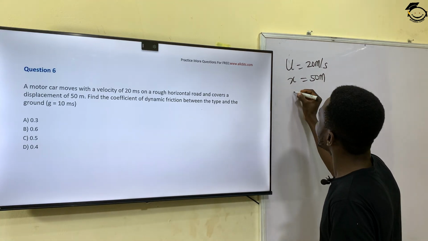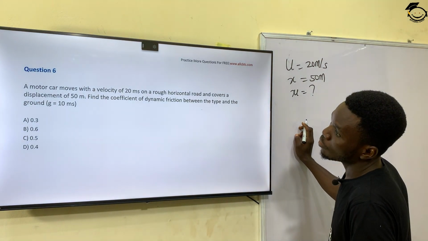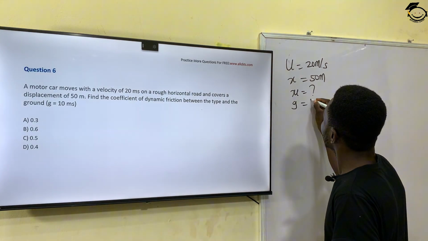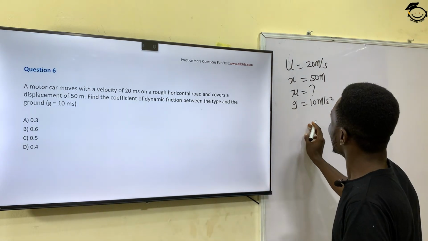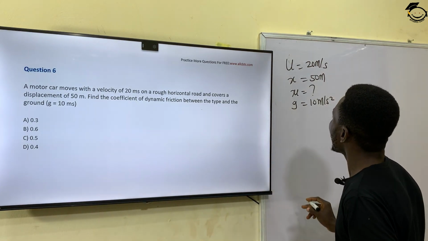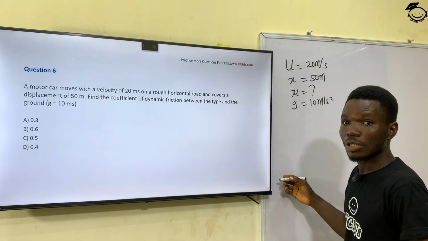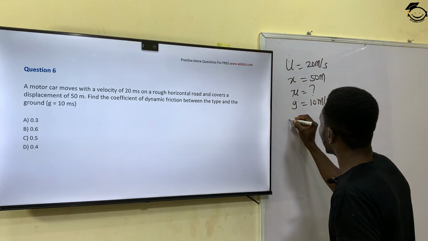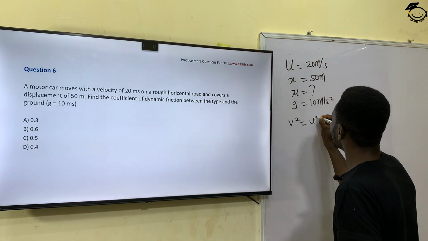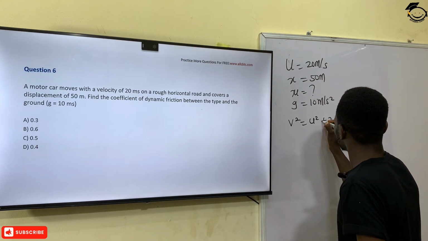So we are looking for the coefficient of dynamic friction, which is mu. And then we're given g as 10 meters per second squared. So with this, all we have to do is to find the acceleration using Newton's equation. So looking at that, v squared is equal to u squared plus 2ax, as in this case.